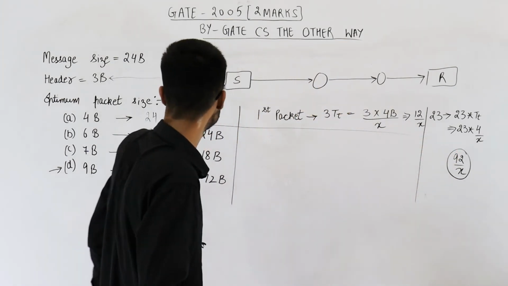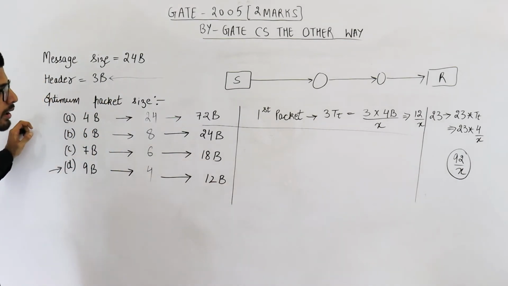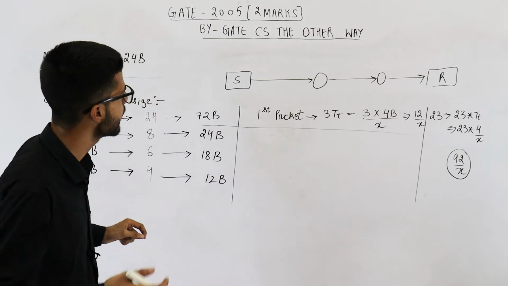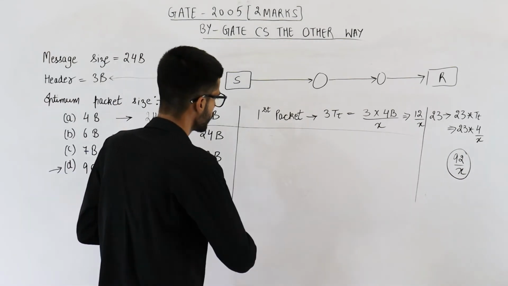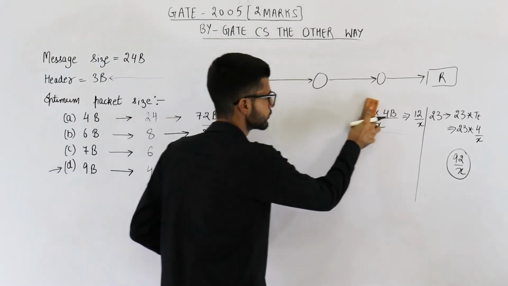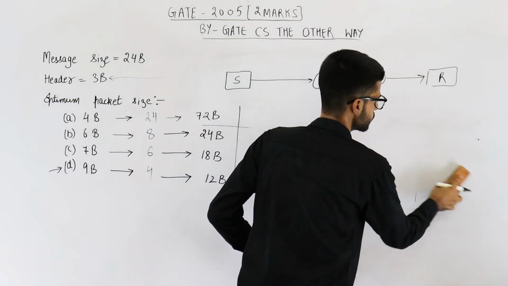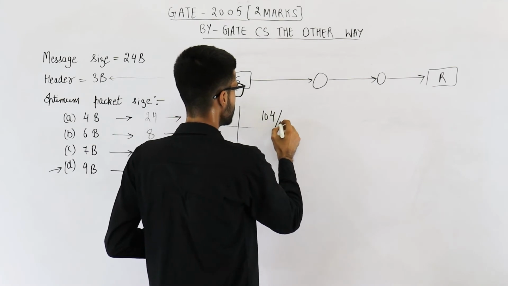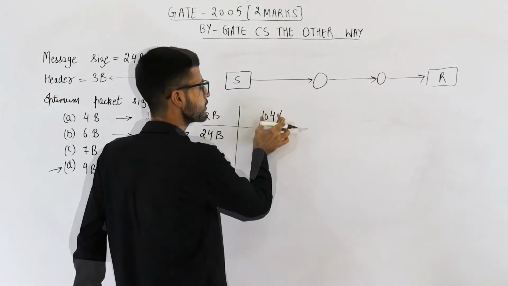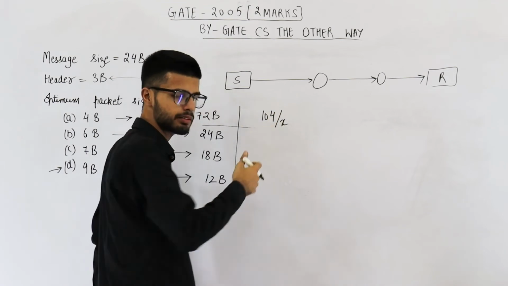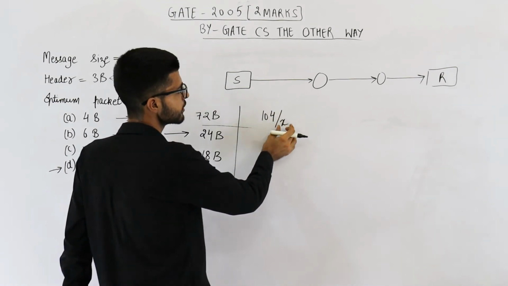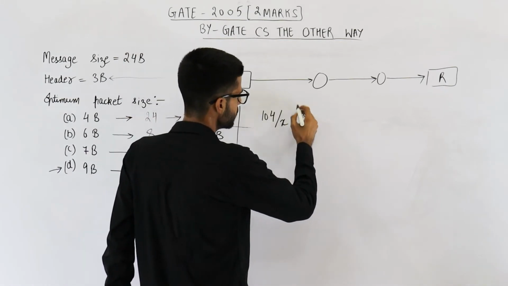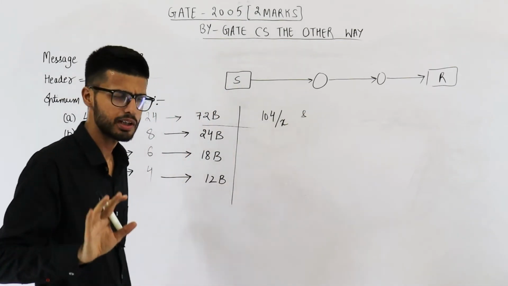What is the total time taken? For option A, the total time is 12 plus 92, that is 104. 104 divided by x. So I'm noting it down here. Okay. It is 104 divided by x, this much time. You can see that this is length of the packet, that means it might be in bits. This is the bandwidth, so it might be in bits per second. So the overall unit will be these many seconds, say. Okay, don't worry about unit too much.